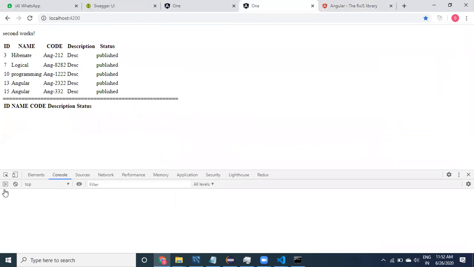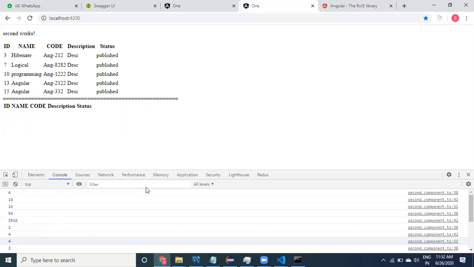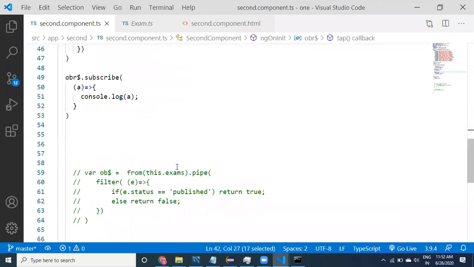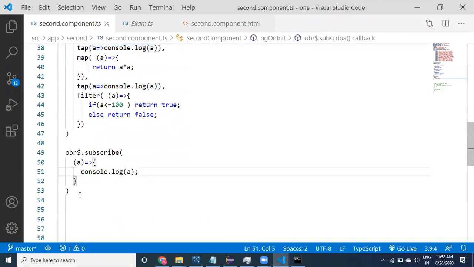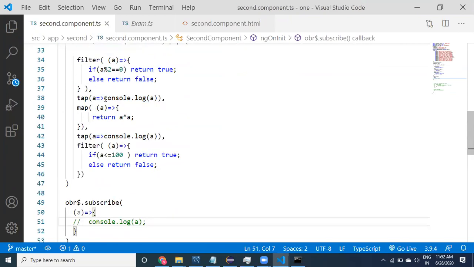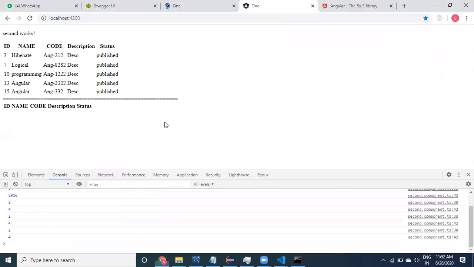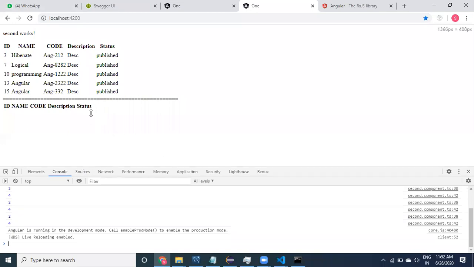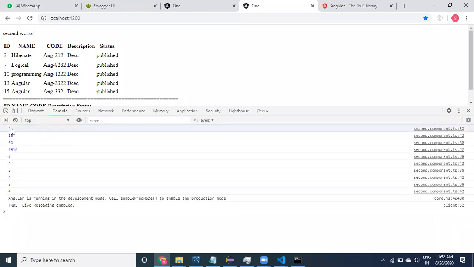Come to the console. You see here, guys. I will not print the values anywhere else. I will stop it here. This data is going to be printed here only, right? Just look at it. See here, guys, we got 4, 16, 54, these values.